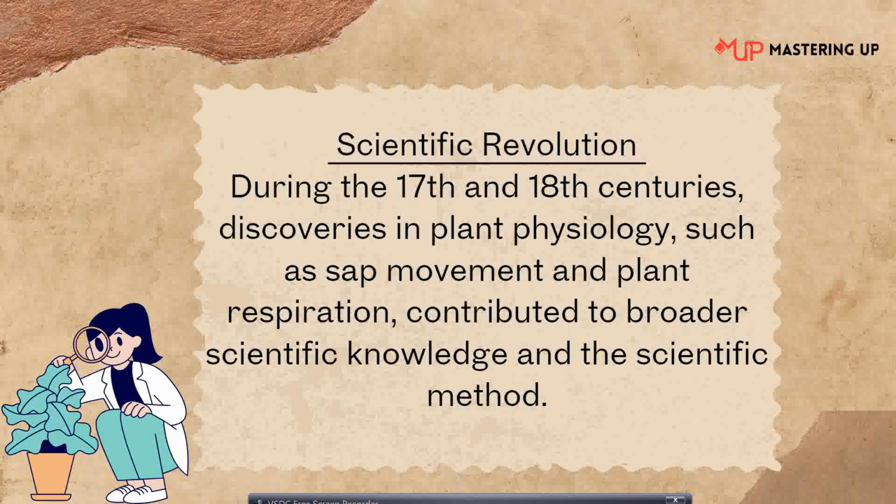They started discovering the sap movement in the plant, plant respiration, photosynthesis, and all these things. It contributed to the broader scientific knowledge and scientific methods that we can apply to improve crop growth.